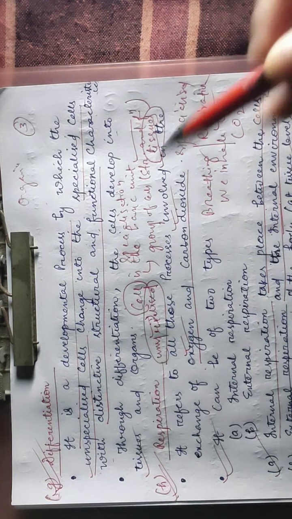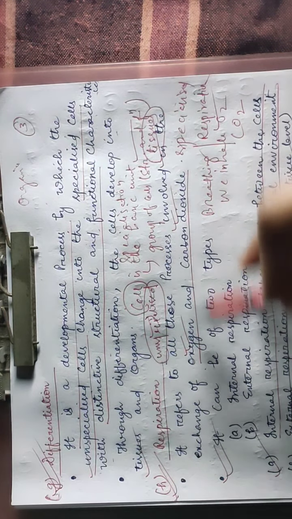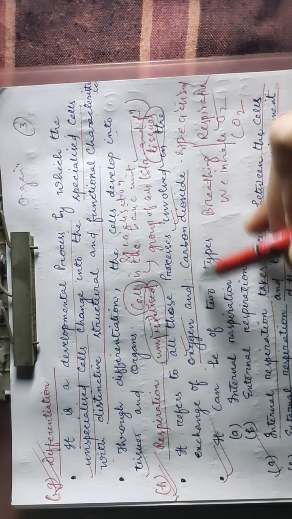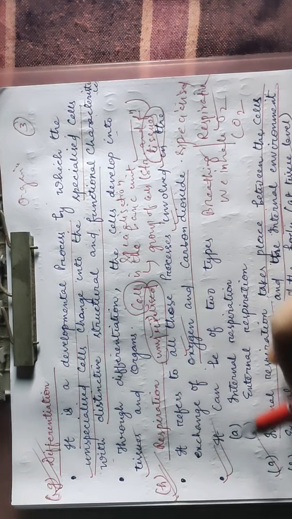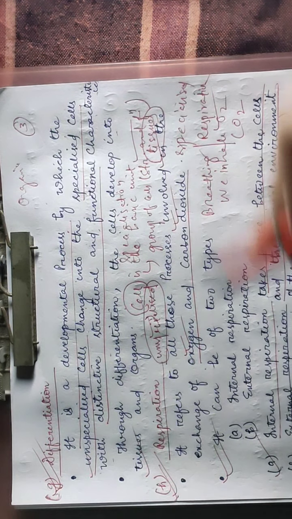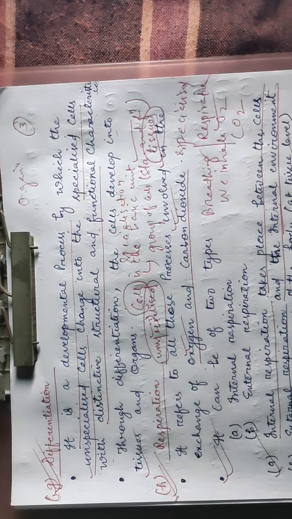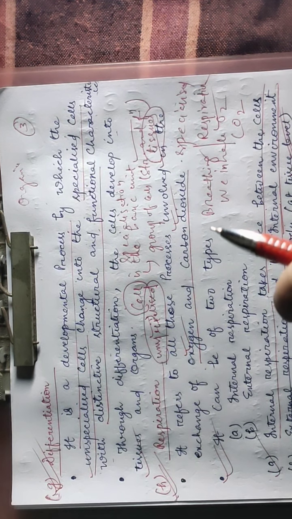Respiration means all those processes which are involved in the exchange of oxygen and carbon dioxide. These are of two types: internal and external respiration. Internal respiration takes place in the tissues, at the tissue level or cellular level, and external respiration takes place in the lungs, between the body and the external environment. So this completes respiration.